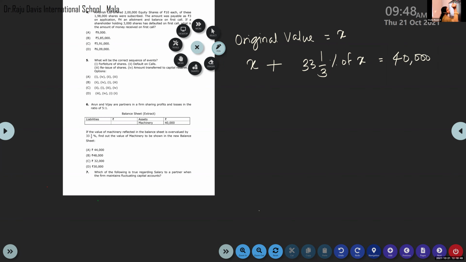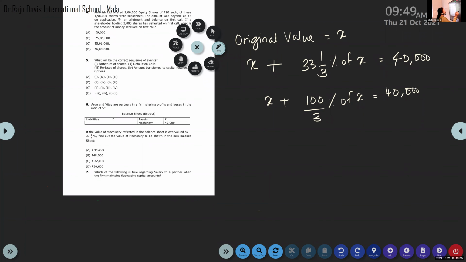This is the data given to you. So this 33 1/3%, you can make it as a fraction, improper fraction. 33 into 3, 99 plus 1, 100. So X plus 100/3% of X is equal to 40,000.